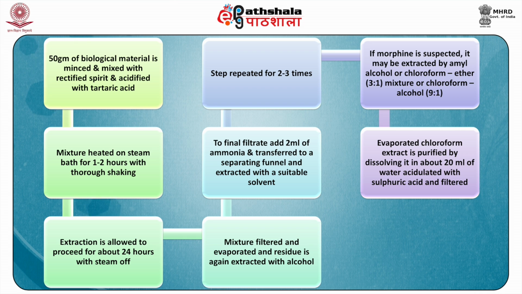50 grams of biological material is minced and mixed with plenty of rectified spirit in a flask and then acidified with tartaric acid. After this, the mixture is heated on the steam bath for 1 to 2 hours with thorough shaking at frequent intervals. The extraction is then allowed to proceed for about 24 hours with the steam off. The mixture is then filtered using filter paper, and the filtrate is evaporated and the residue is again extracted with alcohol. All the filtrates are then combined in one porcelain basin.